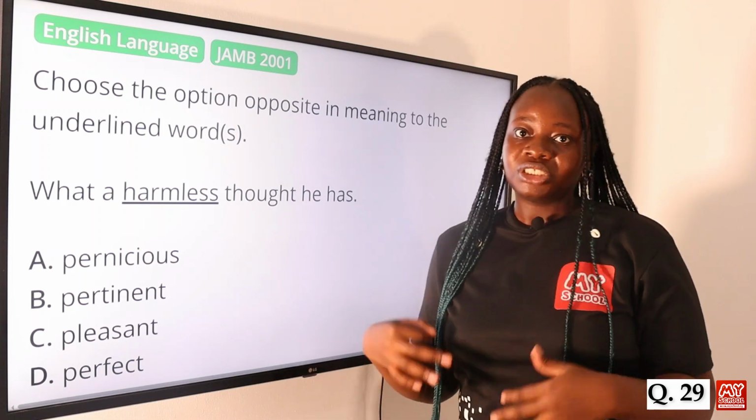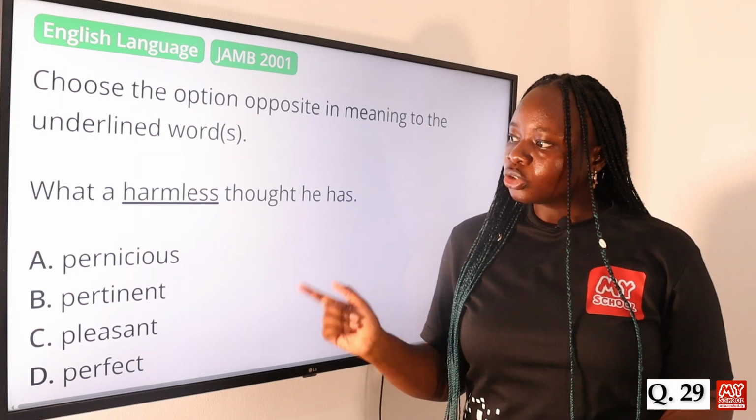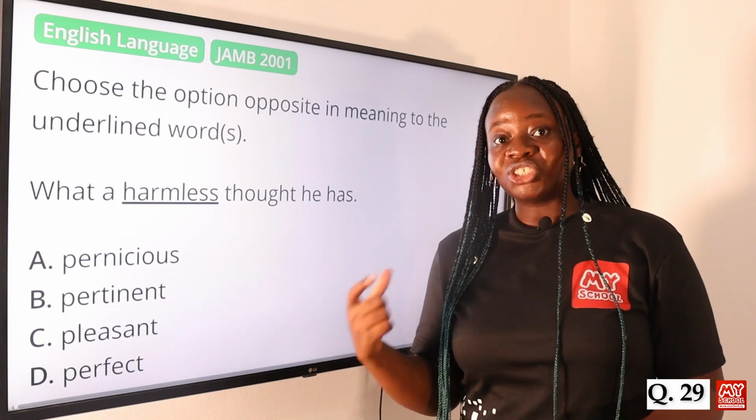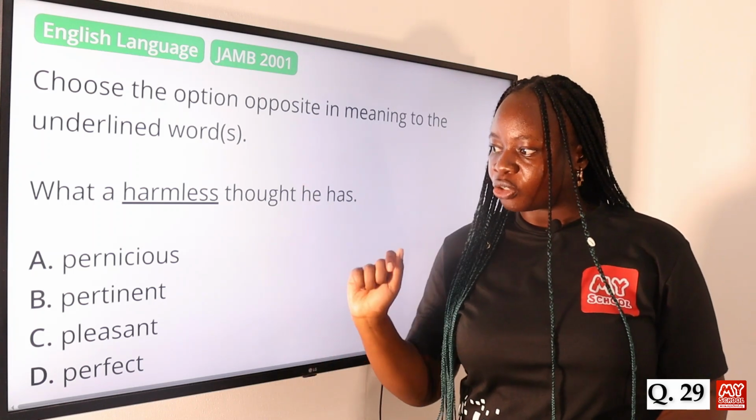Something that is harmless means something that doesn't cause harm. It is harmless, so it doesn't cause harm. So the opposite of that would be pernicious. Pernicious is something very dangerous or harmful. So that makes pernicious the opposite of harmless.